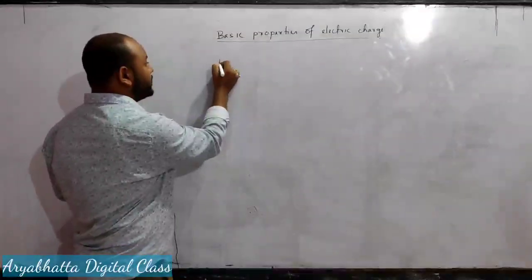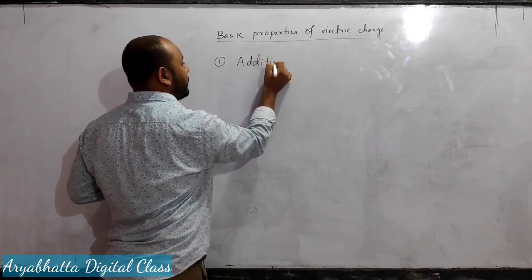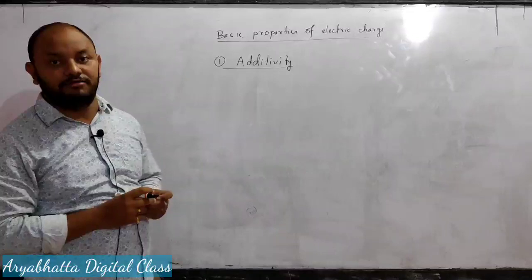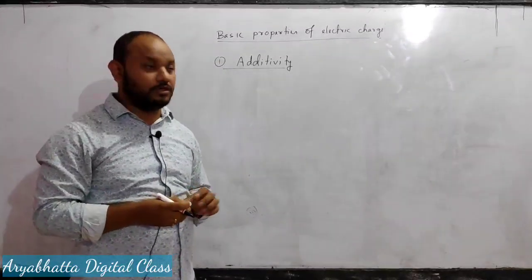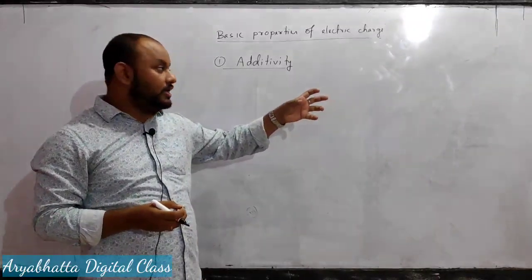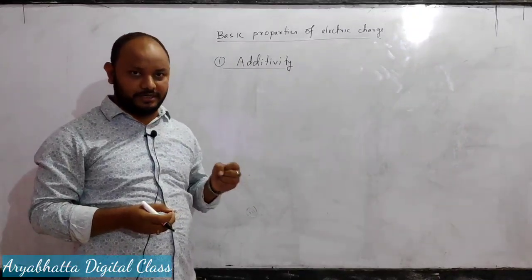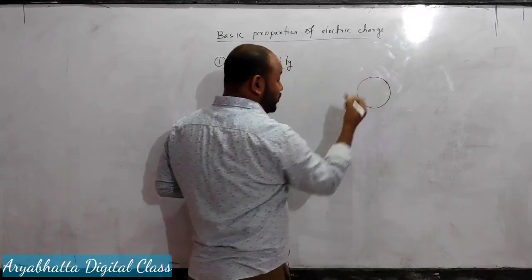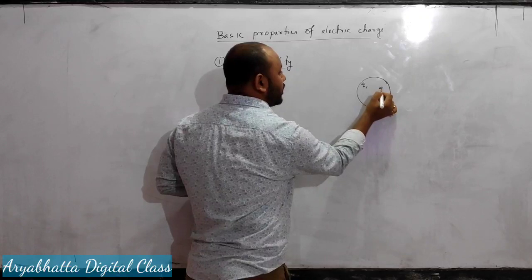Number one property is additivity. The additivity of electric charge means the total charge of an isolated body is an integral multiple of the individual charge particles. That means suppose we have an isolated body which is consisting of four charge particles like Q1,